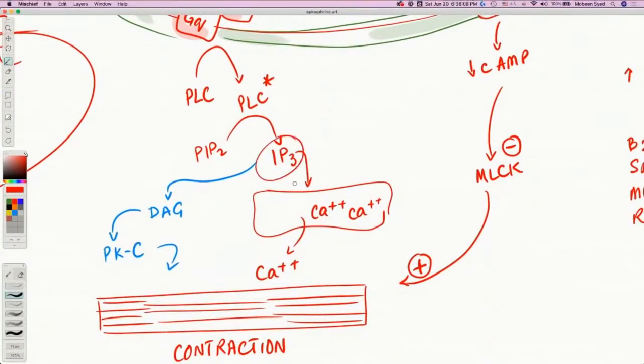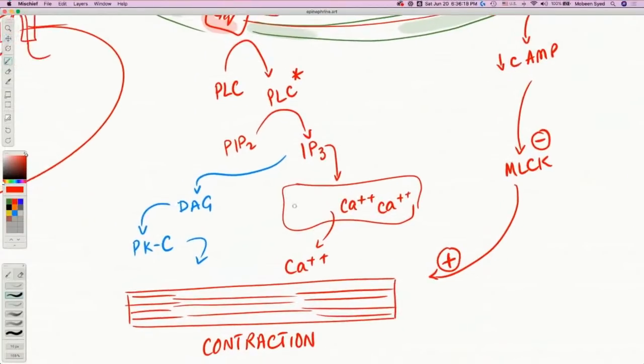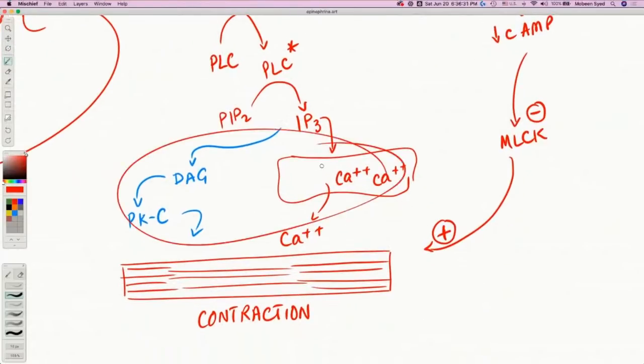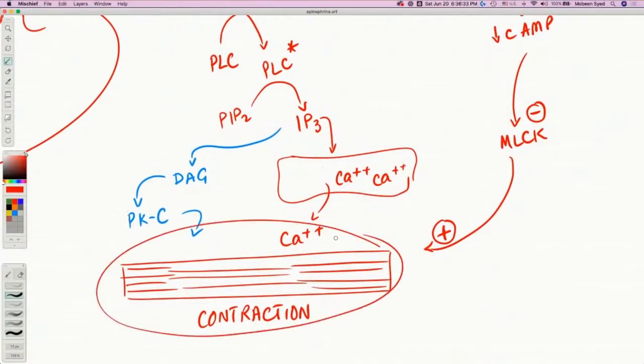PLC protein would in turn cause PIP2 to become inositol triphosphate, or IP3. This inositol triphosphate causes the calcium, so we're talking inside the cell. Imagine this is a blood vessel wall, smooth muscle. It causes the calcium to be released, plus it produces diacylglycerol, which would then cause protein kinase C to become activated. Both of these mechanisms cause the contraction.